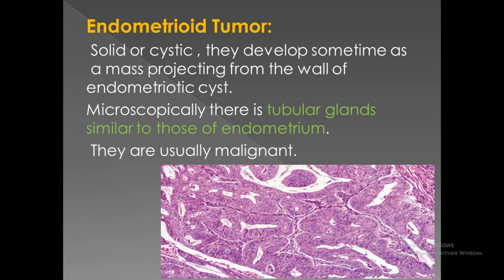Sometimes they originate from an endometriotic cyst or chocolate cyst. One of the important complications or poor prognostic features of endometriotic cyst is that, although in a low percentage of patients, they can develop into endometrioid carcinoma.